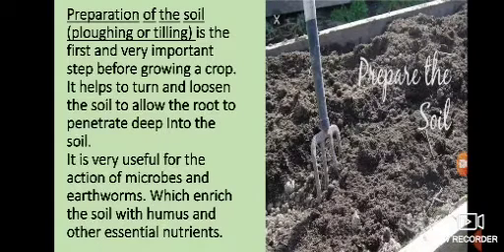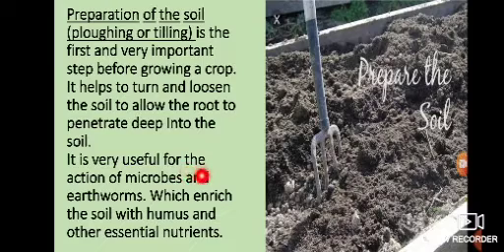The first process of growing a crop is the preparation of the soil, or plowing or tilling. This is the first and a very important step before growing a crop. It helps to turn and loosen the soil to allow the roots to penetrate deep into the soil.